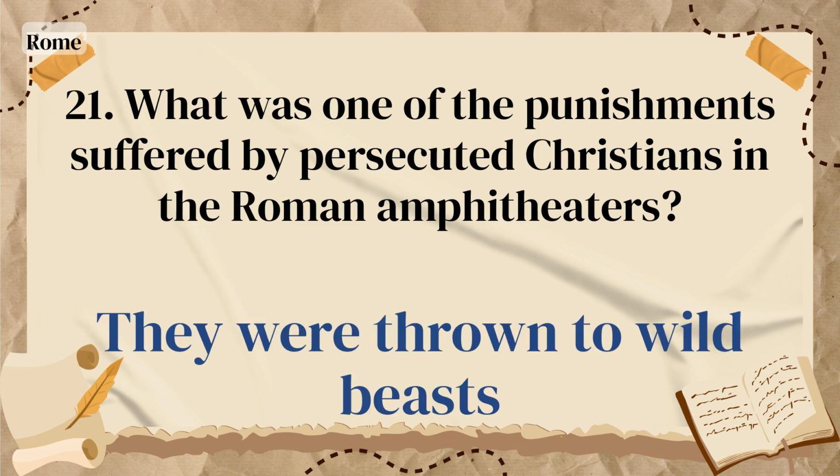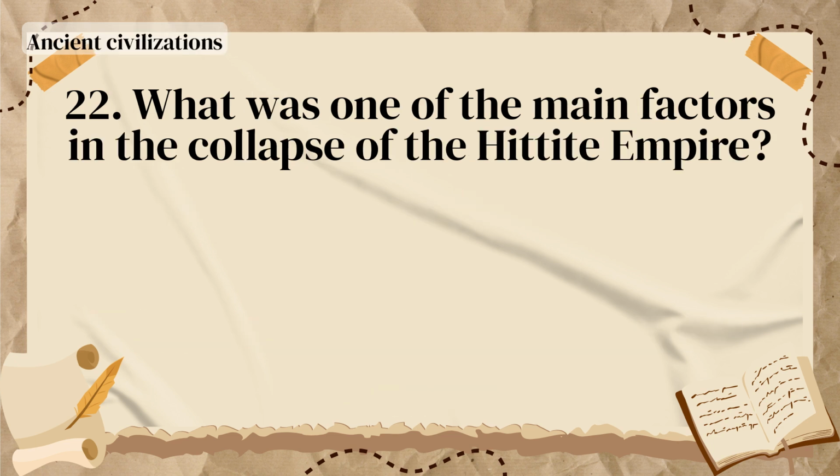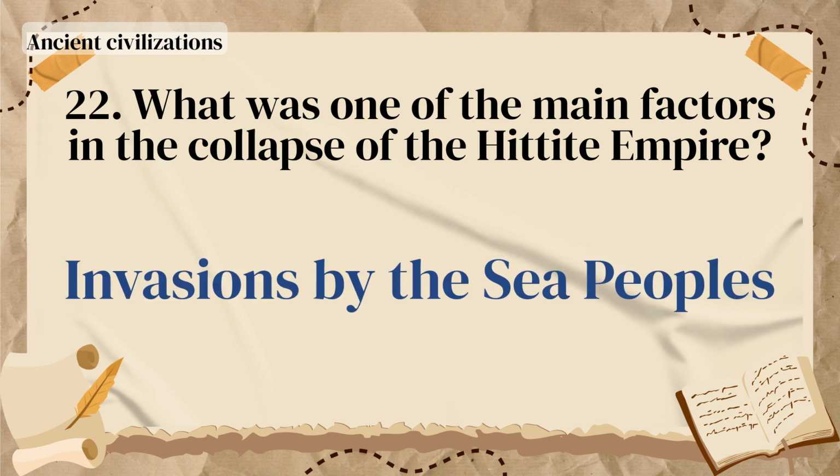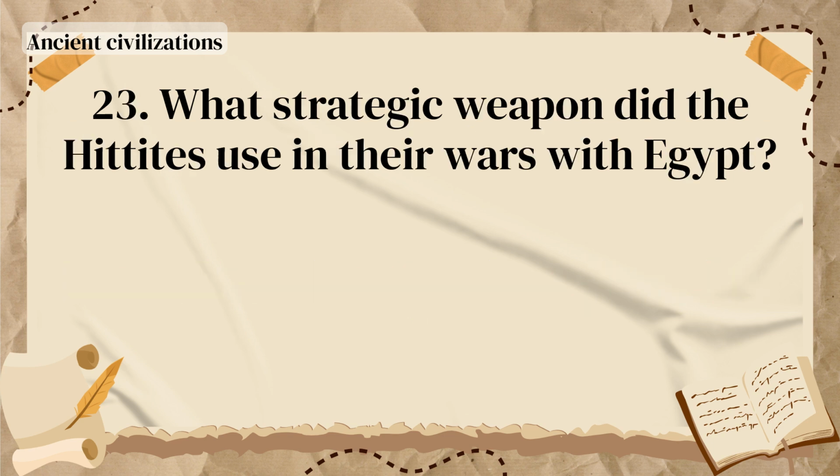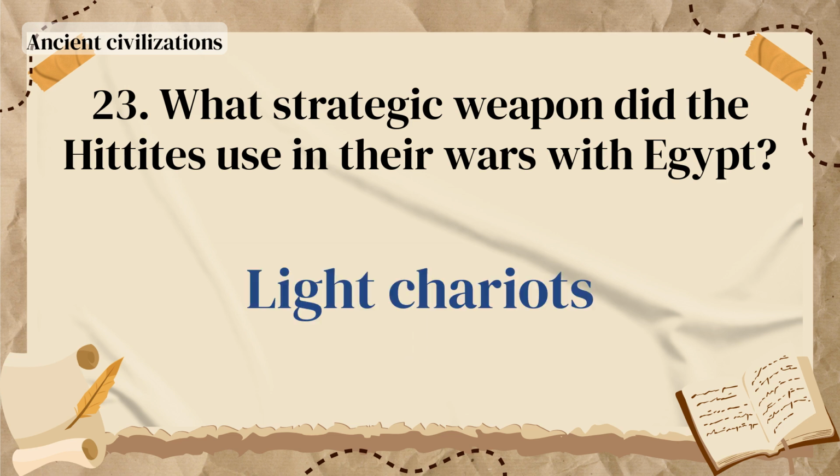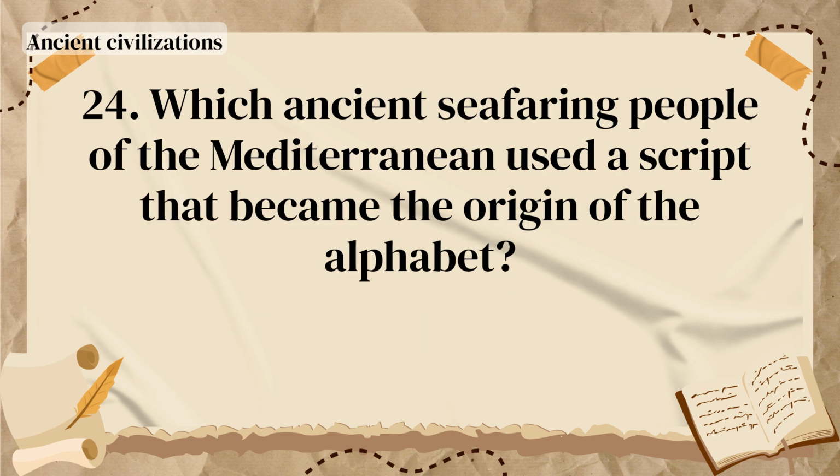What was one of the punishments suffered by persecuted Christians in the Roman amphitheaters? They were thrown to wild beasts. What was one of the main factors in the collapse of the Hittite Empire? Invasions by the Sea Peoples. What strategic weapon did the Hittites use in their wars with Egypt? Light chariots.